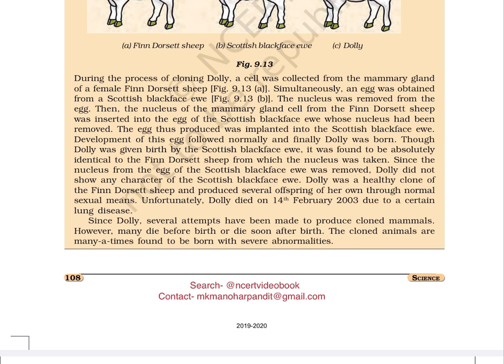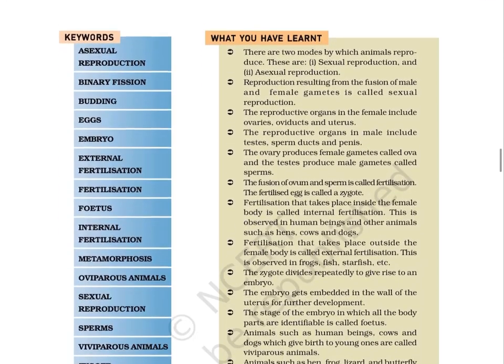Page 109. Keywords: asexual reproduction, binary fission, budding, eggs, embryo, external fertilization, fertilization, fetus, internal fertilization, metamorphosis, oviparous animals, sexual reproduction, sperms, viviparous animals, zygote.